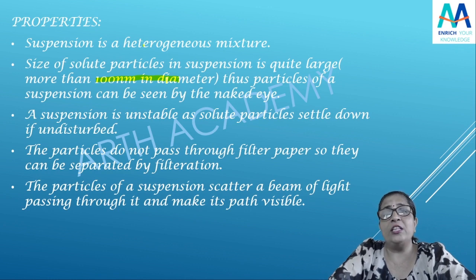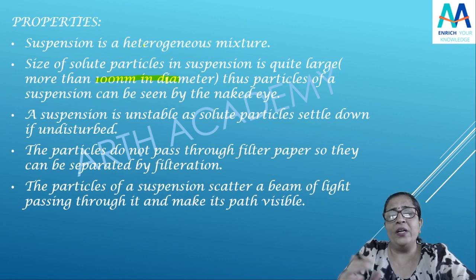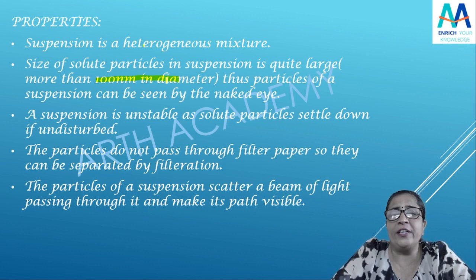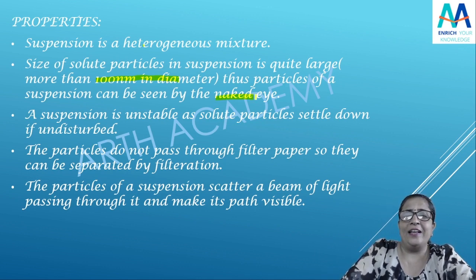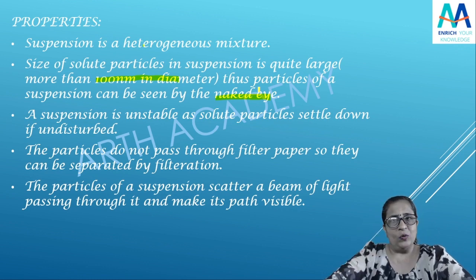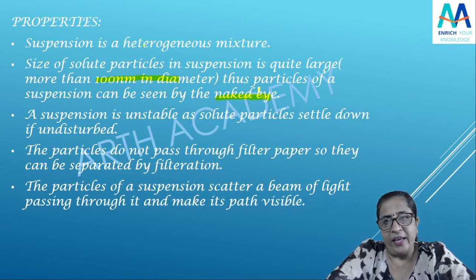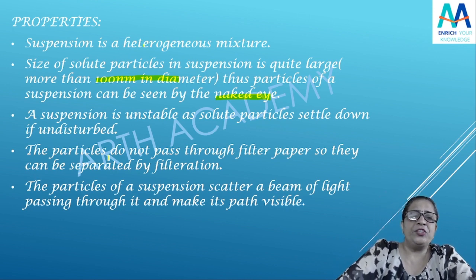It will be more than 100 nanometer, so we are saying in that way it is large. So the particles of a suspension can be seen by the naked eyes. We can see the particles with our own eyes, because their size is bigger. Got it?